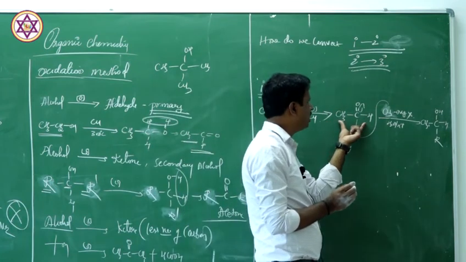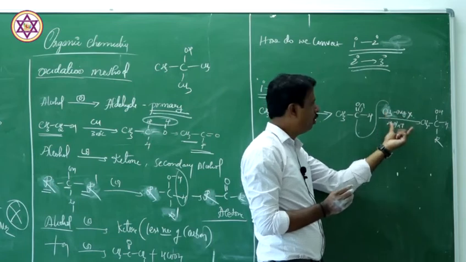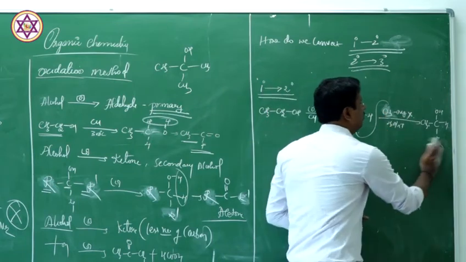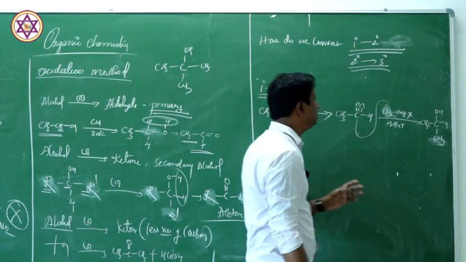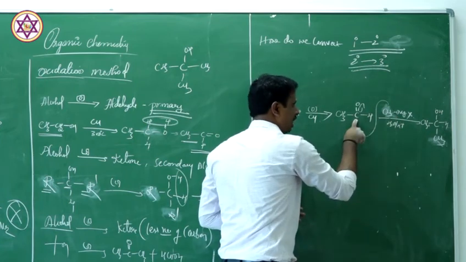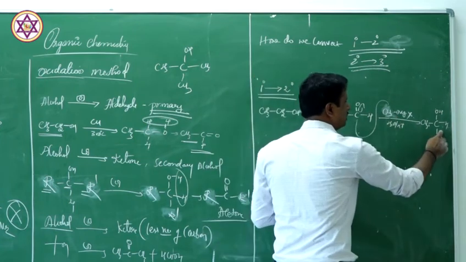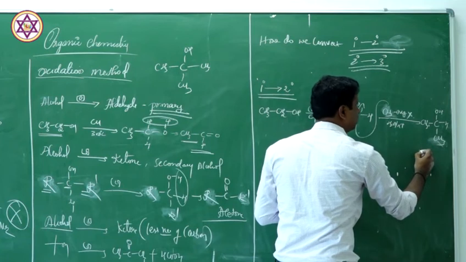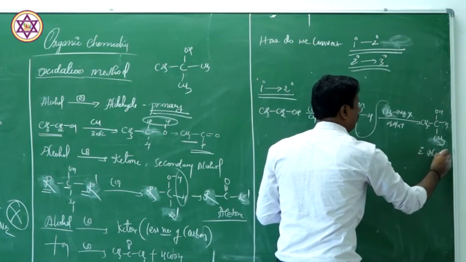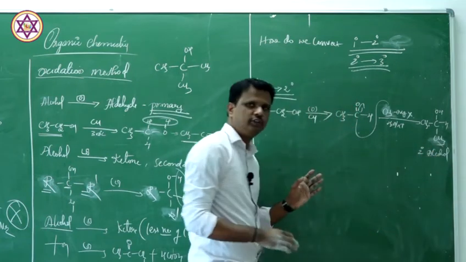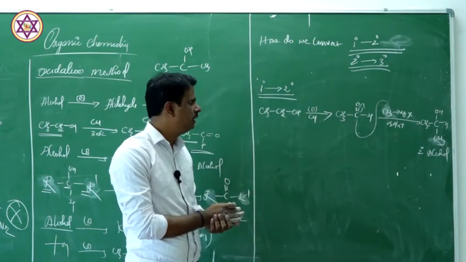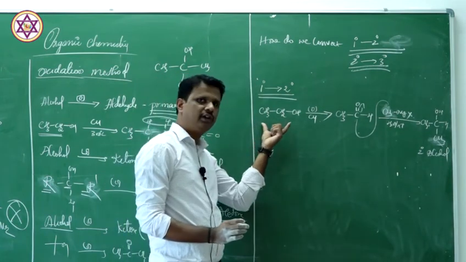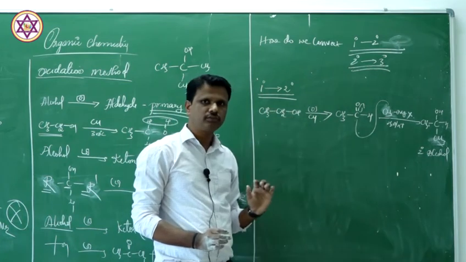When aldehyde reacts with Grignard reagent followed by hydrolysis, it gives secondary alcohol. That means this CH3 group is attached to this carbon. Now this alcohol is secondary. You got isopropyl alcohol, that is a secondary alcohol. That is how you convert primary into secondary.